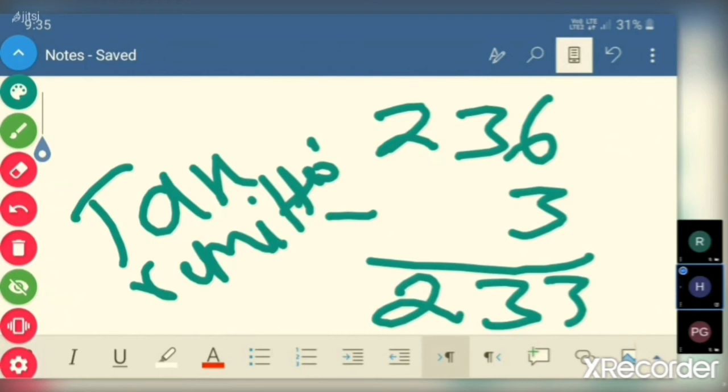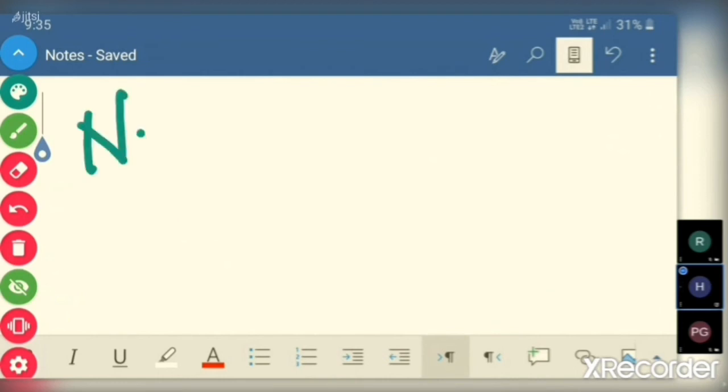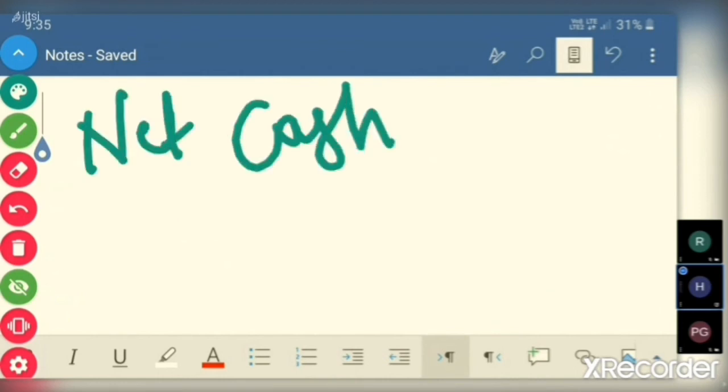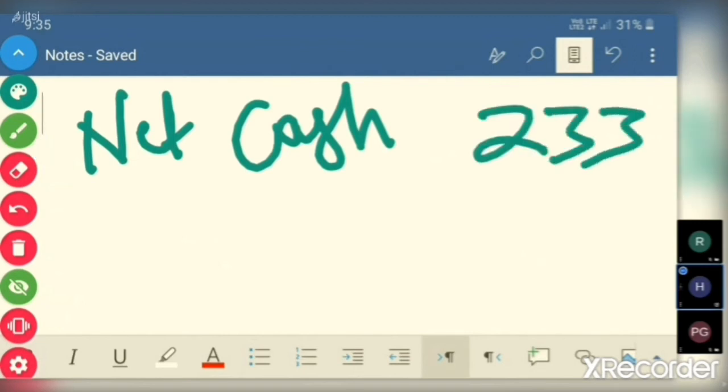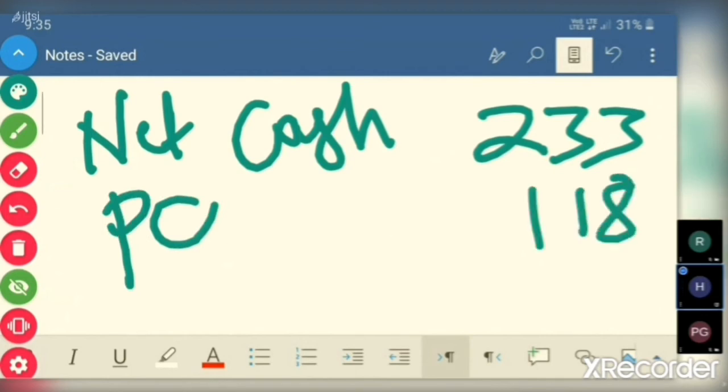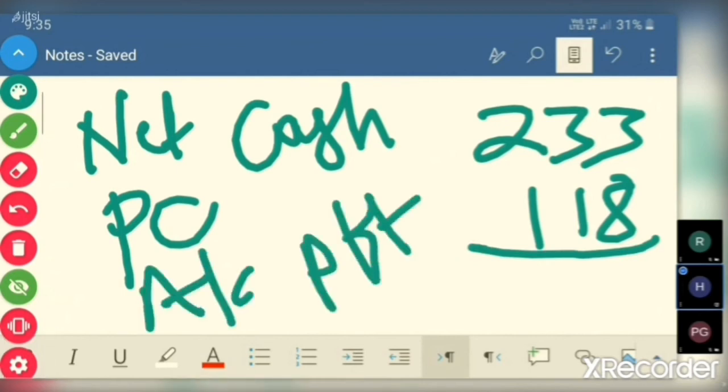Now let us calculate the net cash available in the composite scheme for the seller, and also calculate the profit. What is he left with? 233, that is 236 minus 3 rupees. He will be left with 233 net cash. And what is the cost? The purchase cost remains the same, 118 that he has paid inclusive of taxes. So what is the profit? What accounting profit is left? How much?